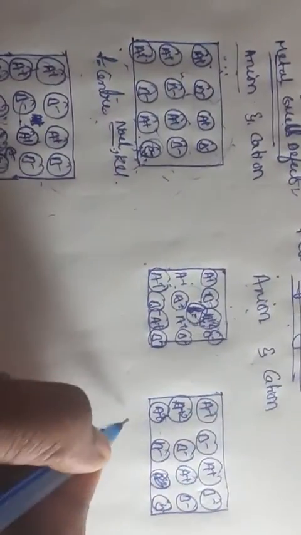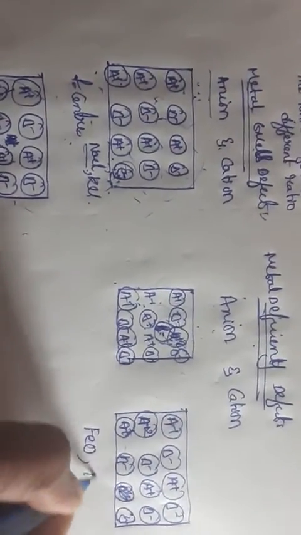Means oxidation state, this plus 2 indicates. This is due to the positive ion missing from its lattice and balanced by the oxidation state of the same cation. That one we call a metal deficiency defect of cation.